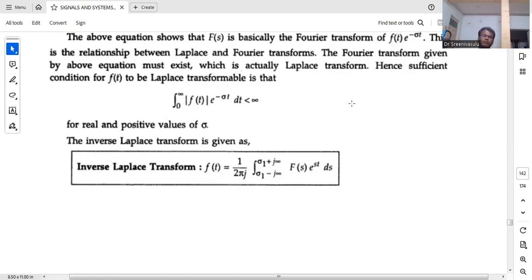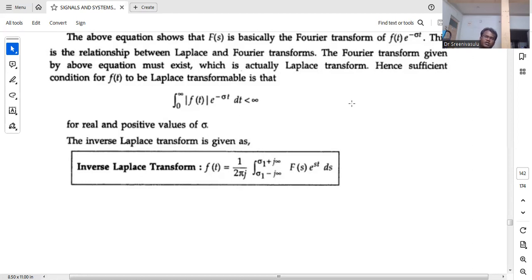Now next, if you see the formula of the inverse Laplace transform, f of t, nothing but the inverse Laplace transform of F of s, is equal to 1 divided by 2 pi j. In the Fourier transform there is only 1 divided by 2 pi; here it is 1 divided by 2 pi j. Integral, there minus infinity to plus infinity, but here s is sigma plus j omega.